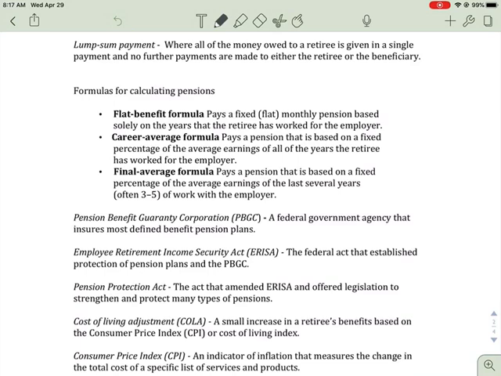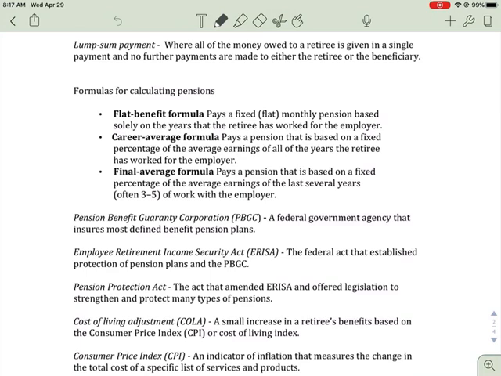Okay? So if you're not good at dispersing money and putting money away, that might not be the best way to go. Now, there are some formulas that they use to calculate your pension. There's the flat benefit formula. And this pays a fixed, flat monthly pension based solely on the number of years that the retiree has worked for the employer. So in other words, you're getting 5% and that's it.